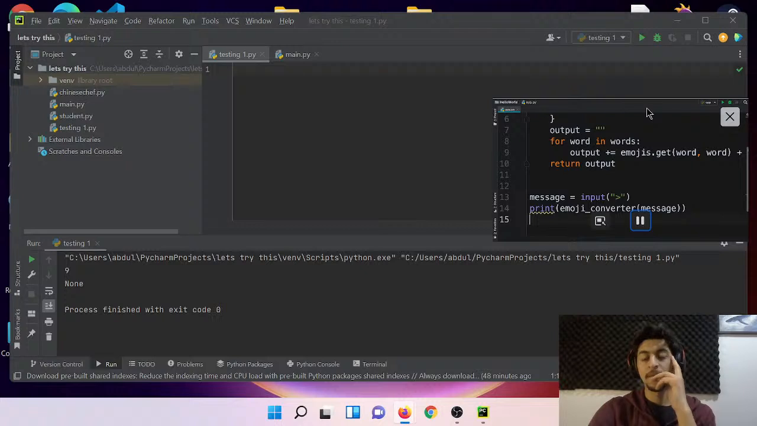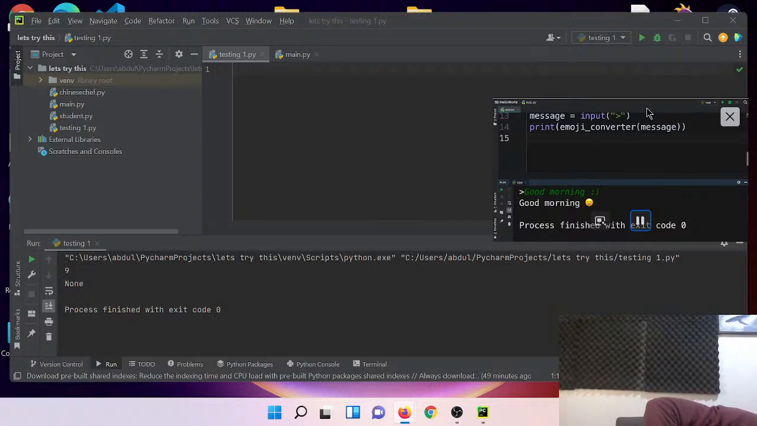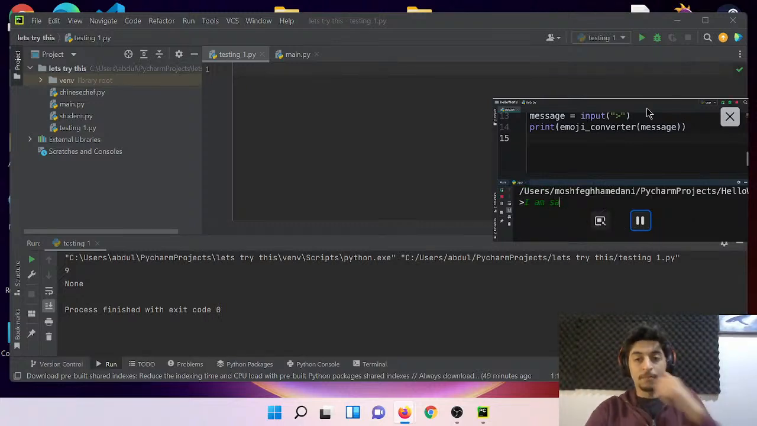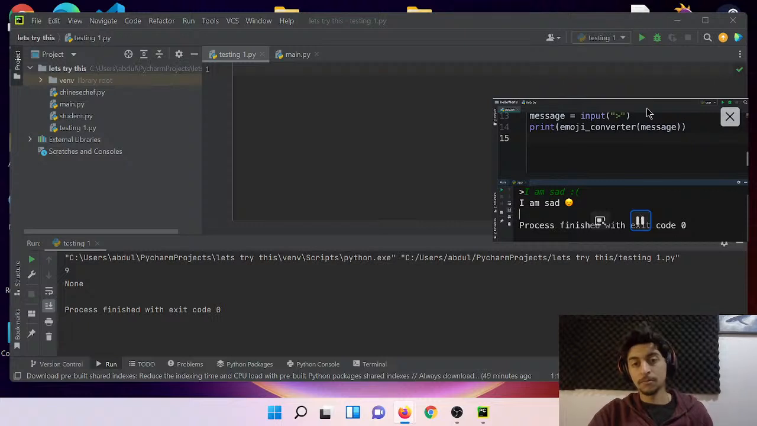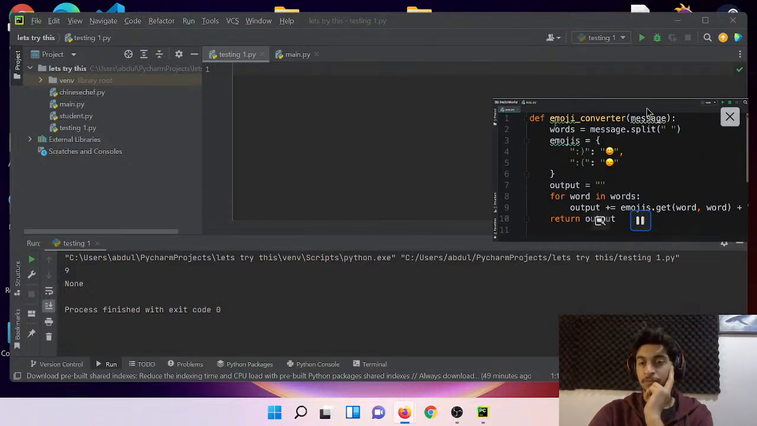Good. Let's go ahead and run this program to make sure everything works as before. So I'm going to type a message like good morning with a smiley face. Good. Let's run it one more time. I'm sad. Too bad. Okay, beautiful. So here's the final result. We defined this function called emoji converter. This function takes a parameter called message and finally returns the output.